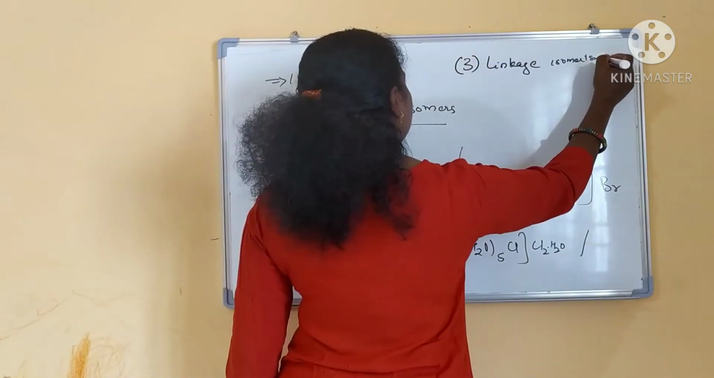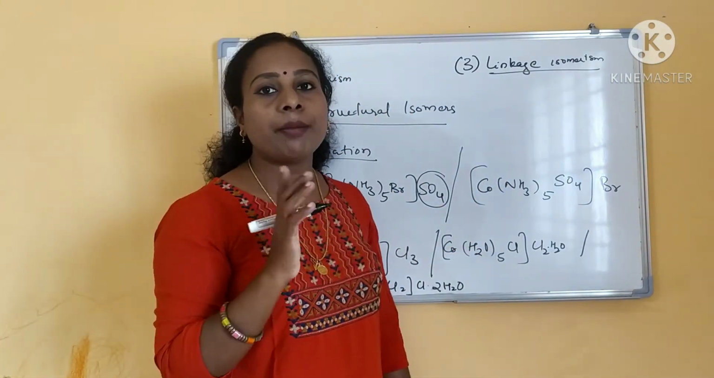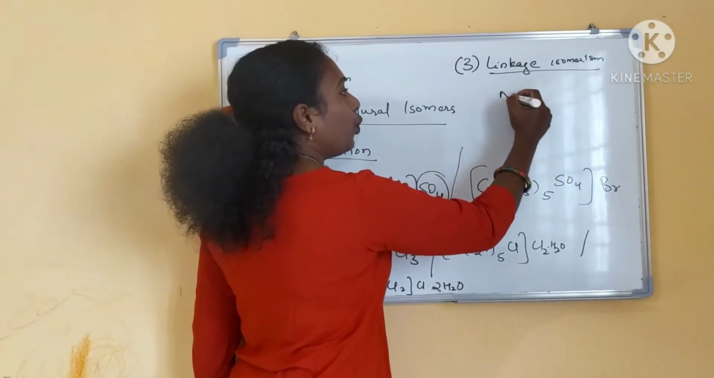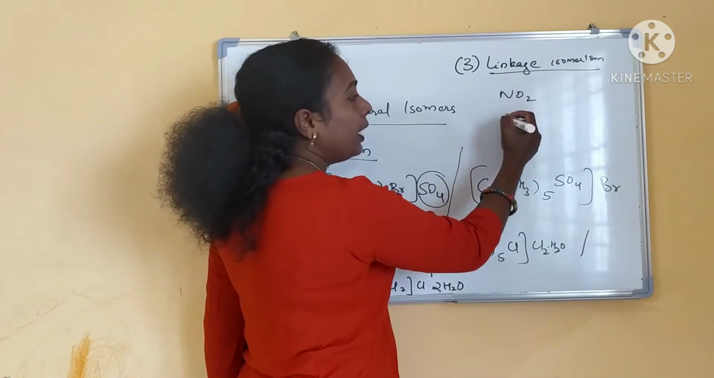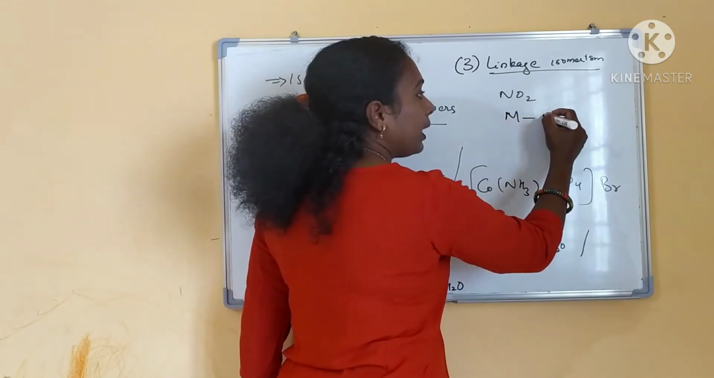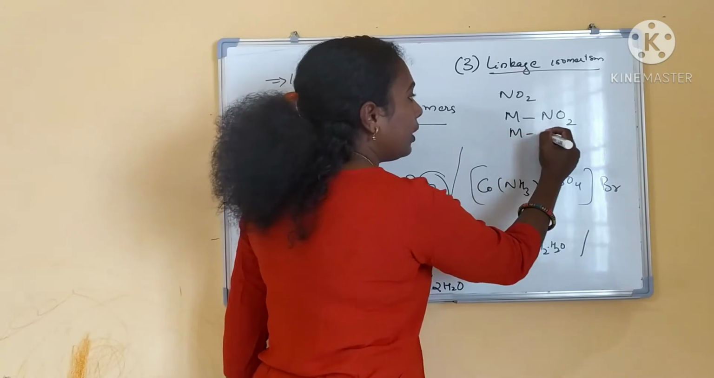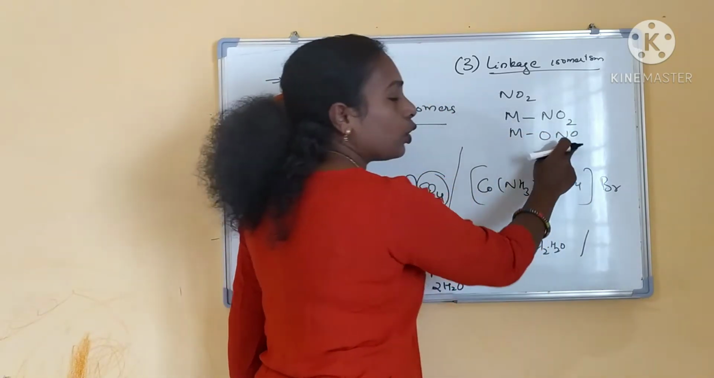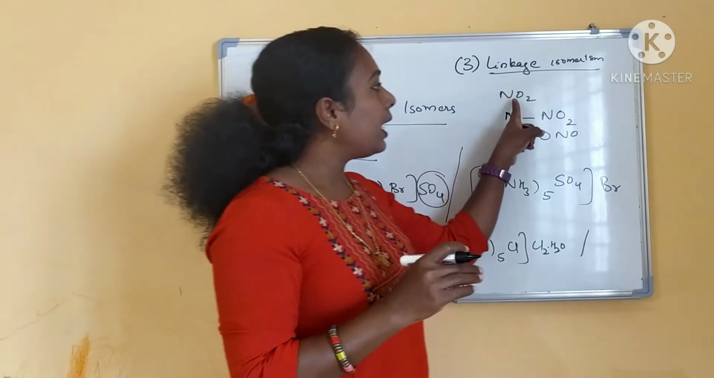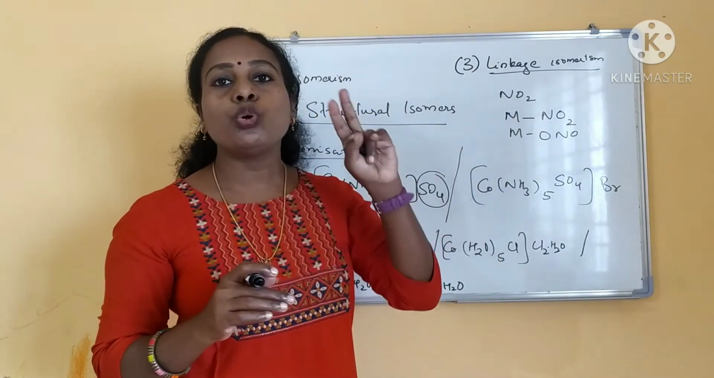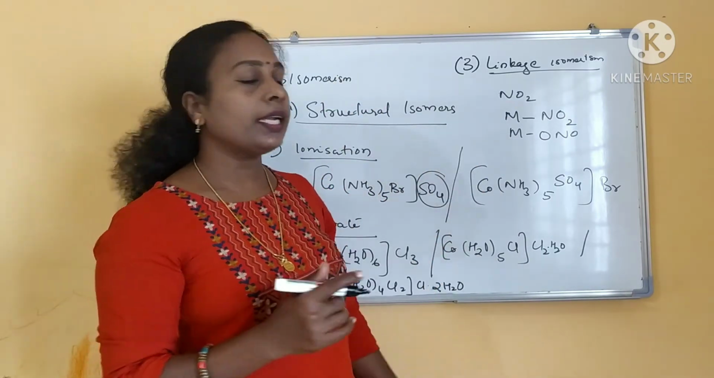linkage isomerism. What is linkage isomerism? We have seen the ambidentate ligands NO2, right? Last day we have seen this is an ambidentate ligand. It can coordinate with the metal through the nitrogen atom, then the complex will be nitro, and through oxygen atom, then this complex will be nitrito. This is what linkage isomerism. The ligand can coordinate with the metal through different atoms. That is what the linkage will be different. That is called linkage isomerism.